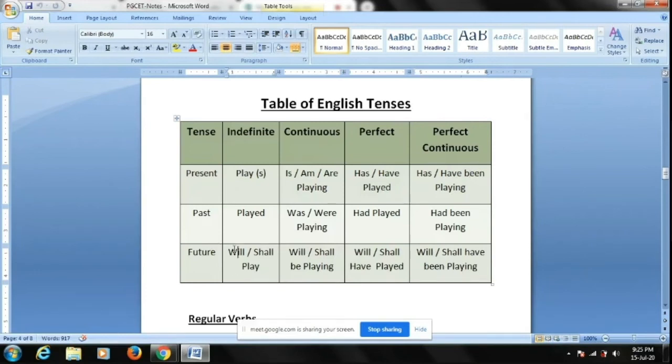Now, the future tense is exactly similar to the present tense, only will and shall get added. Now I say I play, I will say I will play, I shall play. Whenever will and shall get placed before the verb, it means it is future tense. Otherwise, the pattern of the verb remains the same.